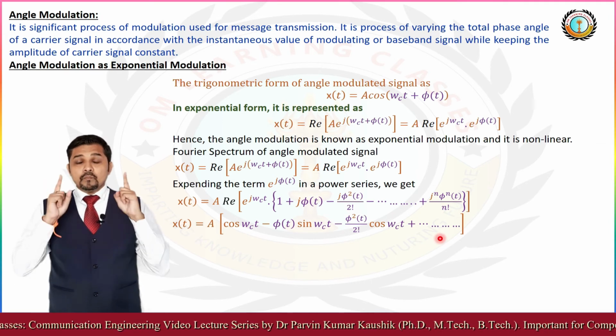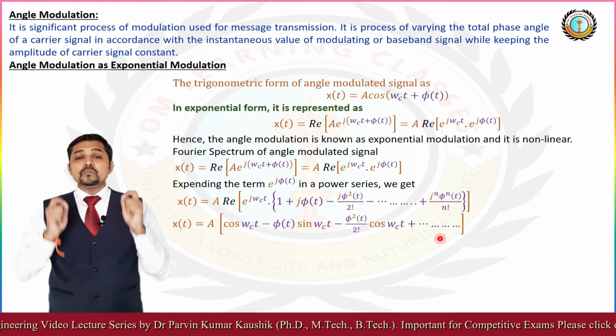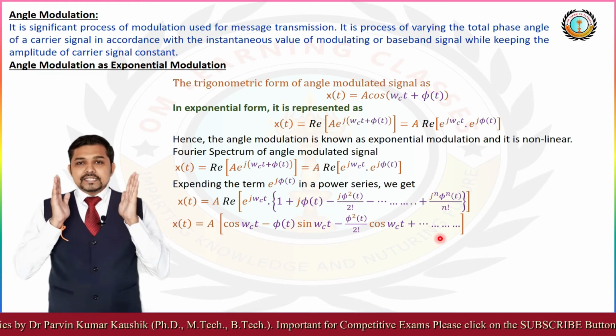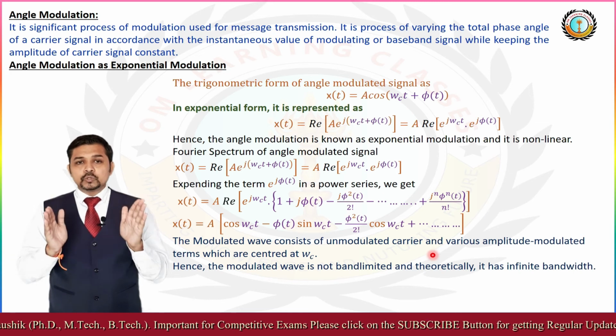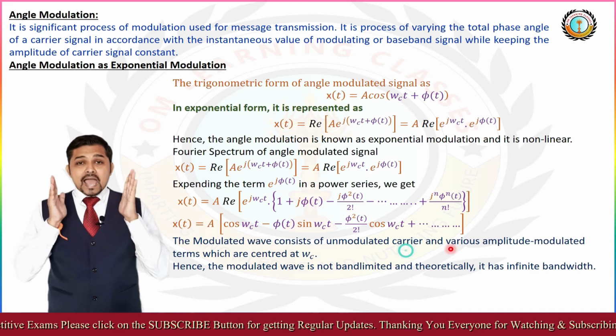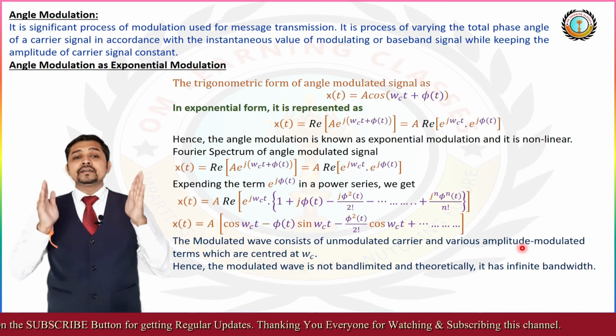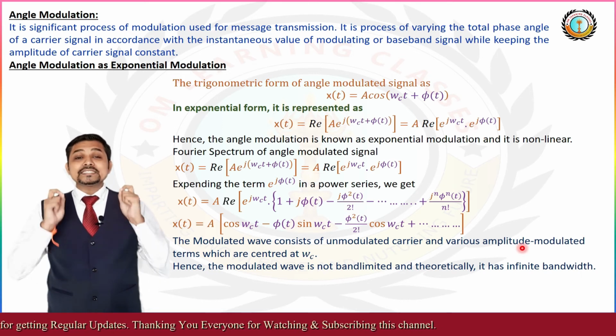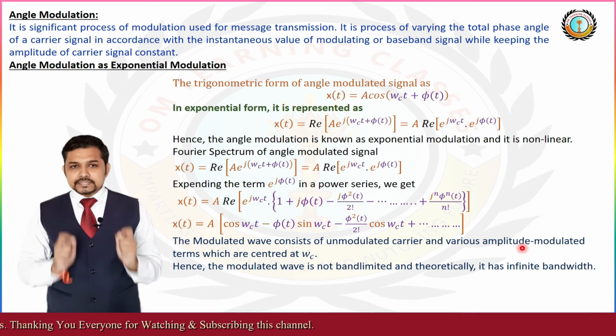And this angle modulated wave consists of an unmodulated carrier wave and various amplitude modulated terms which are centered at omega c.